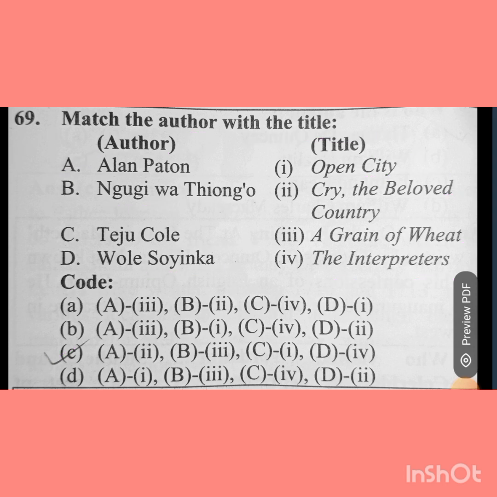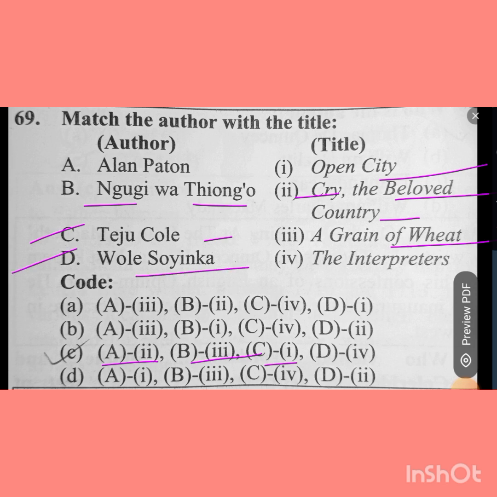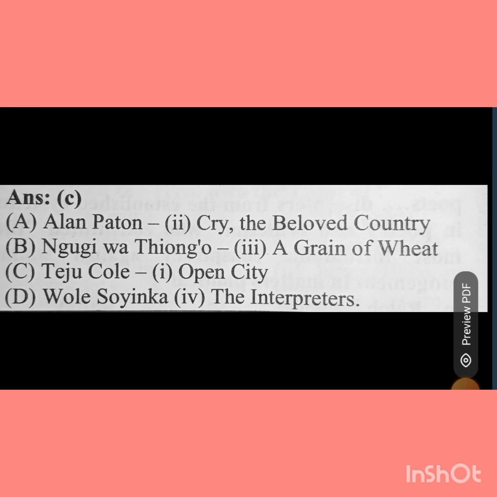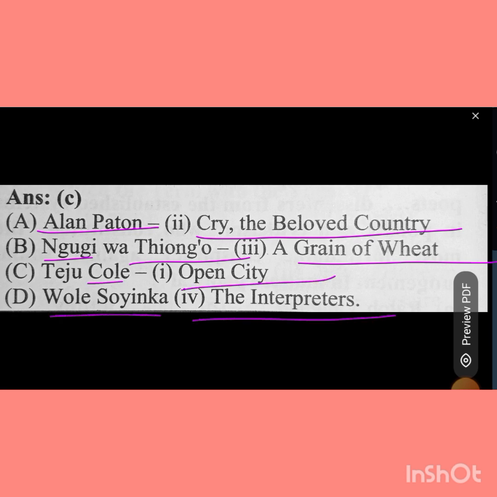It means A will go with the second. So Alan Paton will go with Cry, the Beloved Country. Option B, Ngugi wa Thiong'o. B will go with the third, A Grain of Wheat. C, Teju Cole. C will go with the first, it means Open City. And D, Wole Soyinka. D will go with the fourth, The Interpreters. Now, Alan Paton, Cry, the Beloved Country; Ngugi wa Thiong'o, A Grain of Wheat; Teju Cole, Open City; Wole Soyinka, The Interpreters.